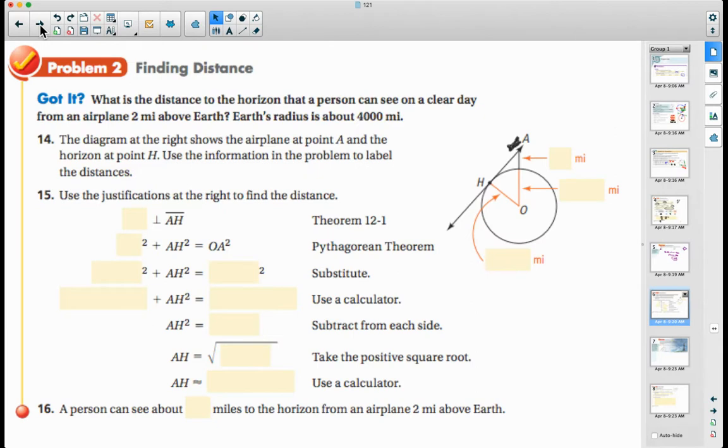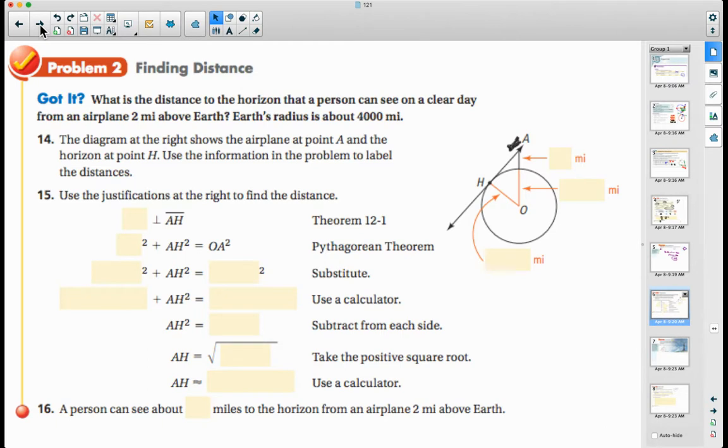All right, number 2, finding distance. What is the distance to the horizon that a person can see on a clear day from an airplane 2 miles above the Earth? Earth's radius is about 4,000 miles. Okay, so in the diagram to the right, the airplane is at point A and the horizon at point H. Use the information in the problem to label the distances.